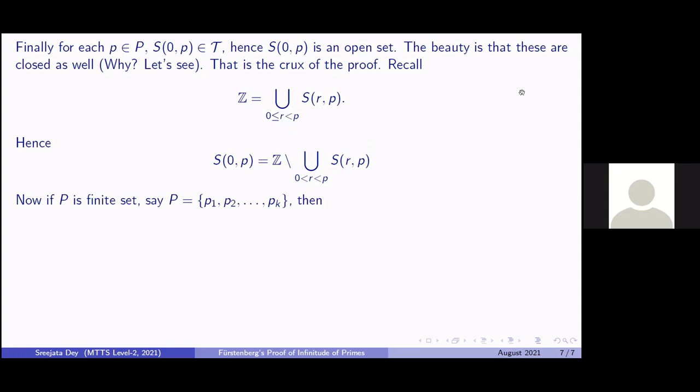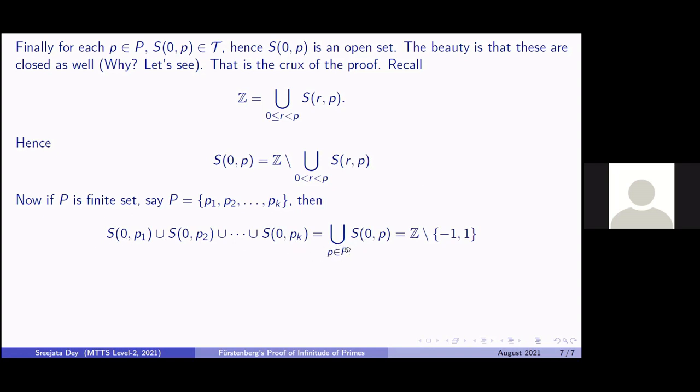Now, we will prove by contradiction that the set of primes P is infinite. So we assume that P is a finite set. That is, there are only finitely many primes, P1, P2, etc. till Pk, only k many primes. So what does that mean? What will the union over p belonging to P of S0P look like?